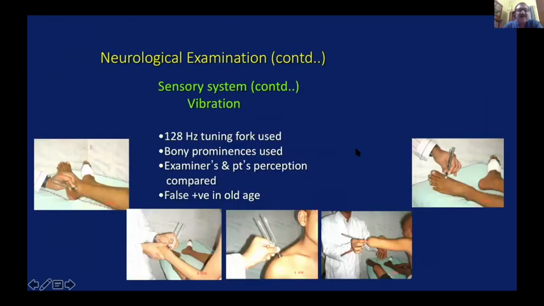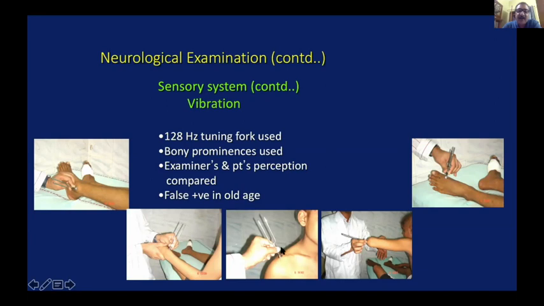I think the last in the sensory system is about the vibration. For this, a tuning fork is to be used, mostly a 128 hertz or maximum 256 hertz tuning fork can be used. First, demonstrate to the patient what is meant by this test by stroking the tuning fork and keeping it on a bony point, which is normal. Let the patient understand; this is most likely to be normal in an orthopedic patient.